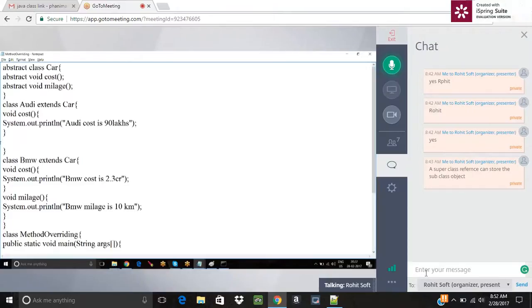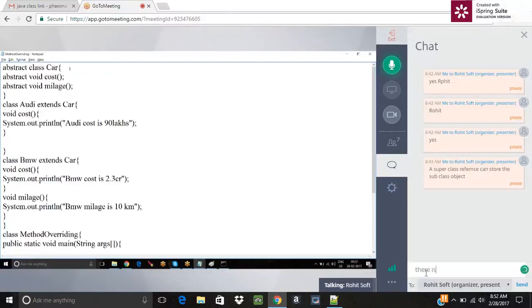I'm just implementing the method cost. What about mileage? There is no implementation for the mileage now.